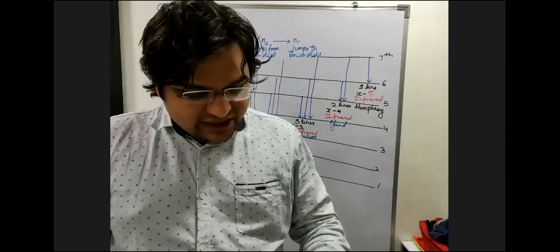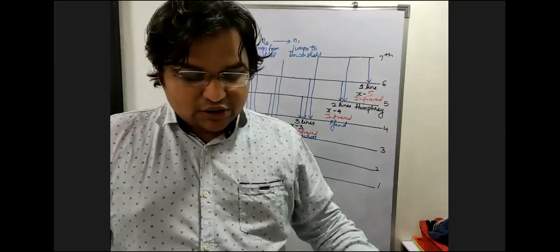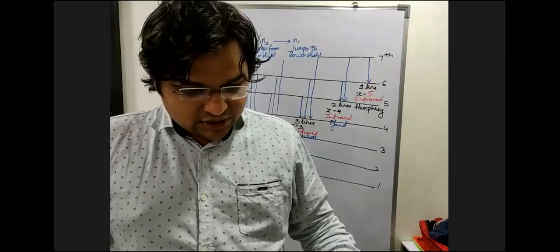So please revise it, learn the table over there: Lyman, Balmer, Paschen, Brackett, Pfund, because we're going to do it in detail in the next lecture. Okay? Bye bye.